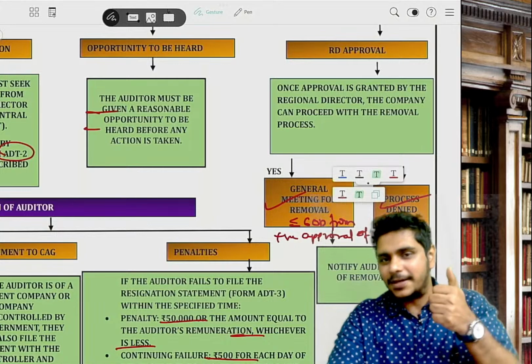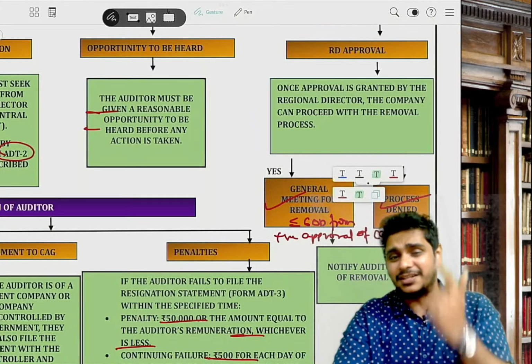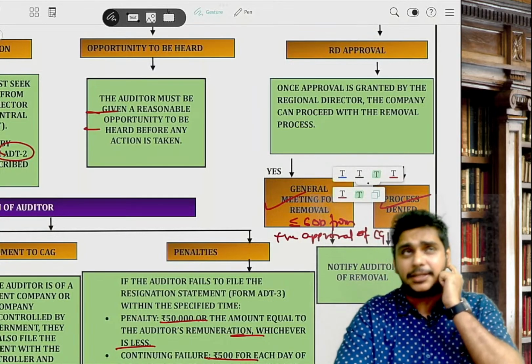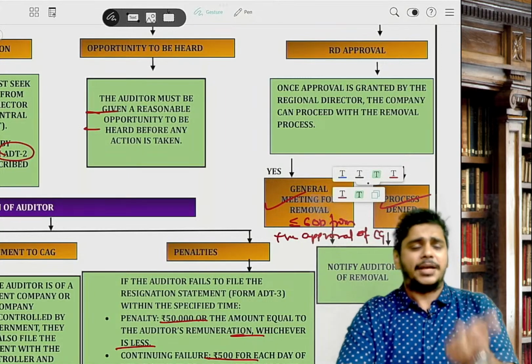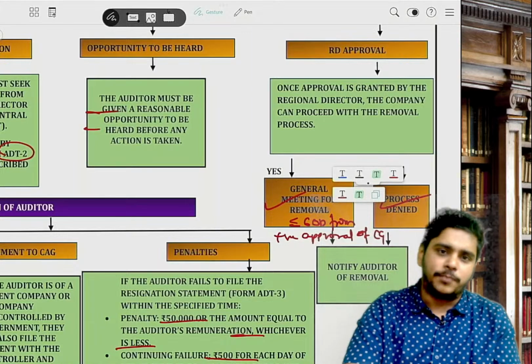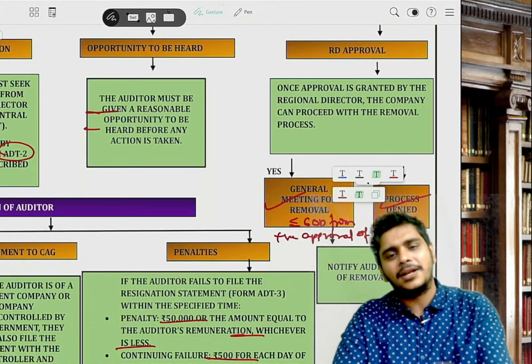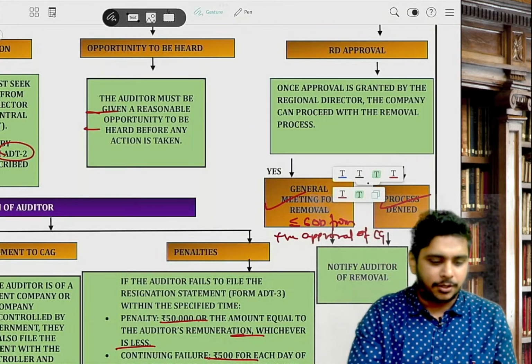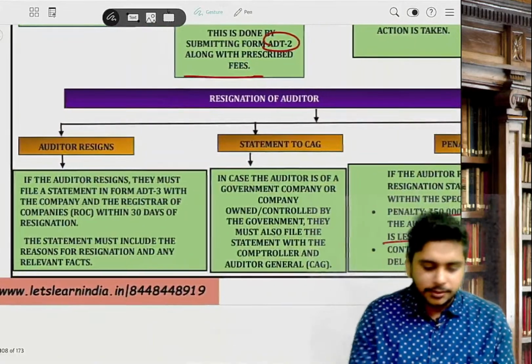First, your board will pass a board resolution. They will apply to CG within 30 days in form number ADT-2. Then general meeting will be called. At the general meeting, they have to pass SR, and an opportunity of being heard will be given. This is removal before expiry of term.